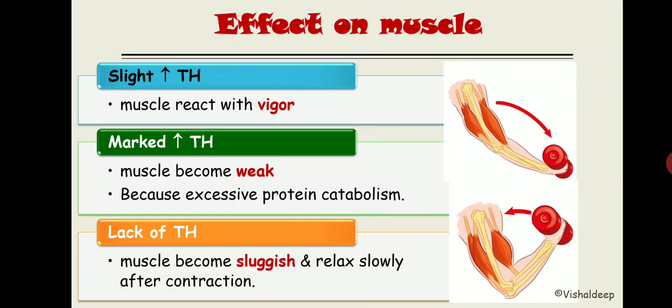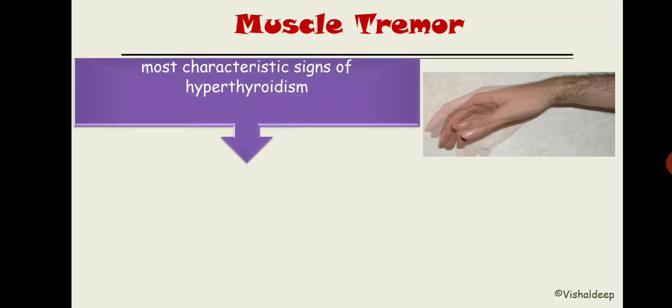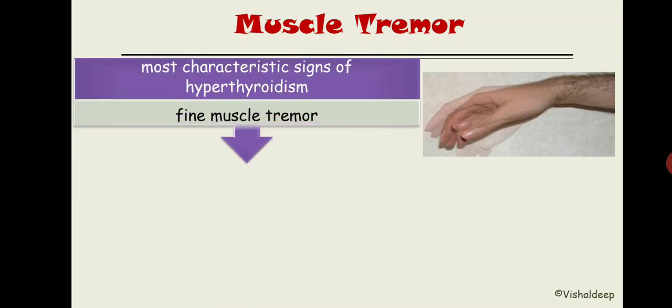Now the most important thing is this one, the tremor, the muscle tremor. The most characteristic sign of hyperthyroidism is the fine muscle tremor. Got it? There are other tremors you might be familiar with. One is the resting tremor that occurs in basal ganglia disease, Parkinson disease. Next one is the intention tremor that will occur in cerebellar disease.